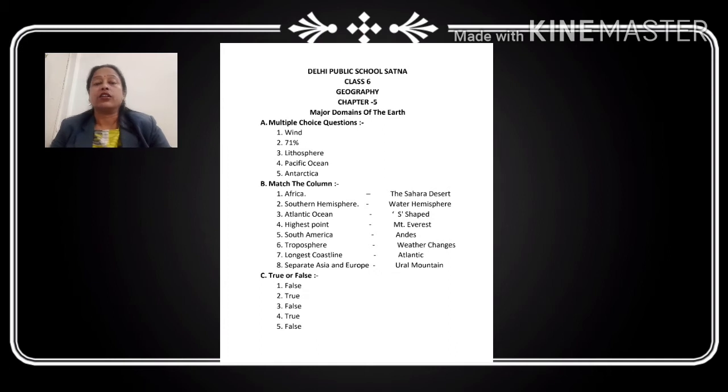Maitri and Dakshin Gangotri: these are the two research stations of India. But where are they? Maitri and Dakshin Gangotri are the two research stations of India in Antarctica. Now children, match the column. As Africa is given, that is the Sahara Desert. Southern hemisphere, children, the answer will be the water hemisphere.